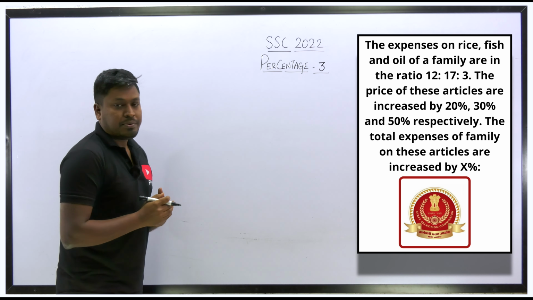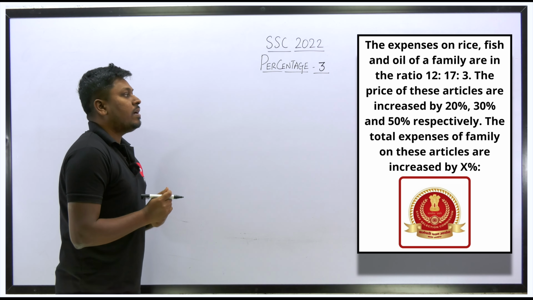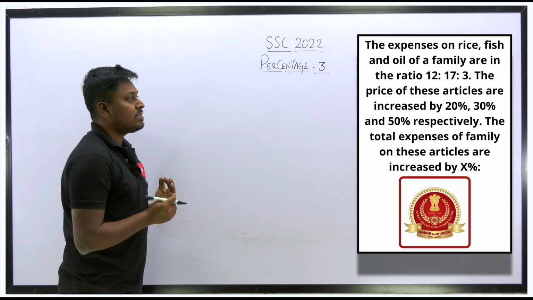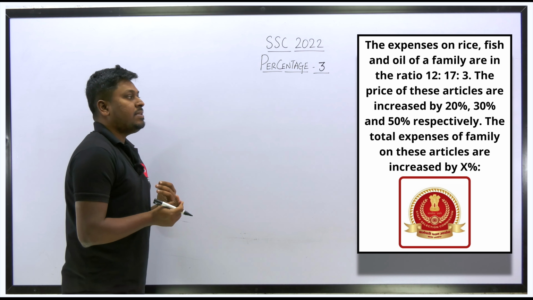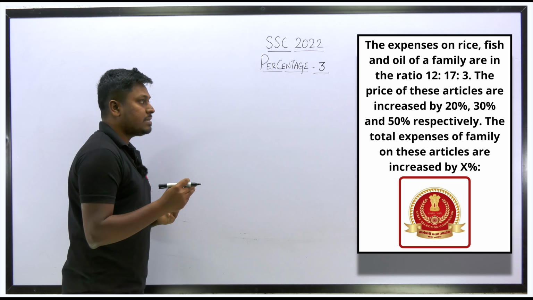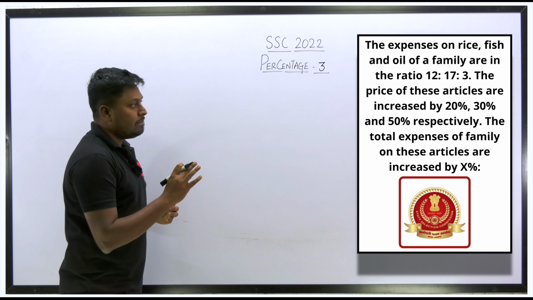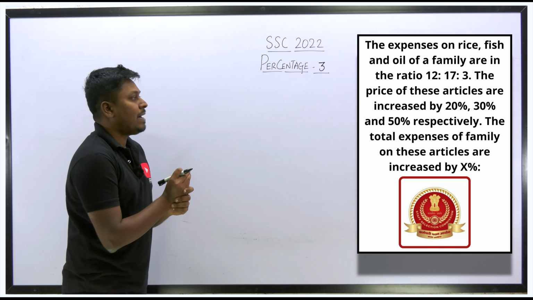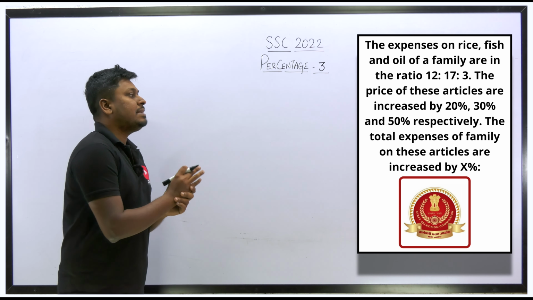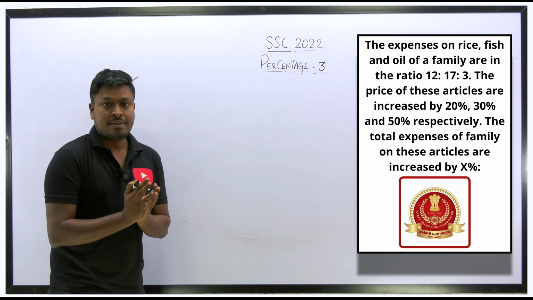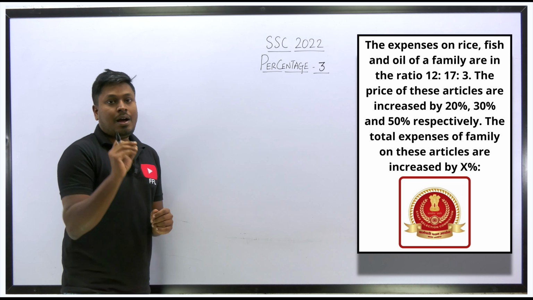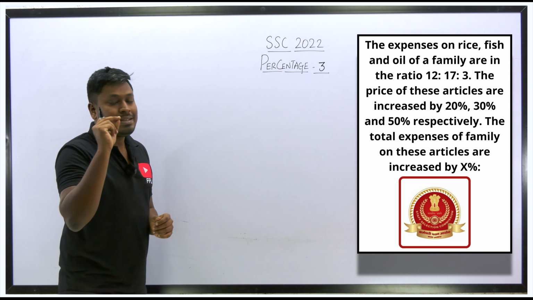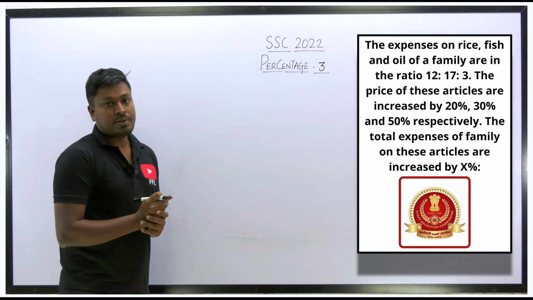So question number 24. The expenses on rice, fish and oil of a family are in the ratio 12:17:3. The prices of these articles are increased by 20%, 30% and 50% respectively. So the total expense of the family on the articles is increased by how much percentage? Here our target is to find the value in terms of percentage, right? How much percentage increase in the total expense of the family.